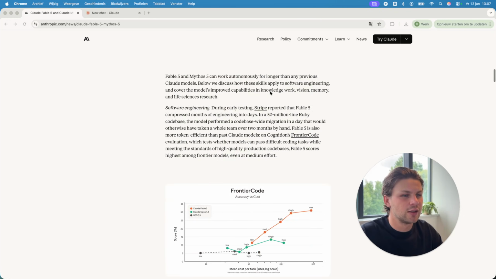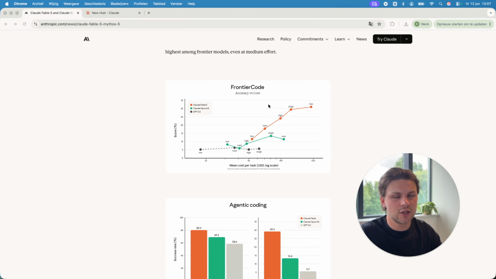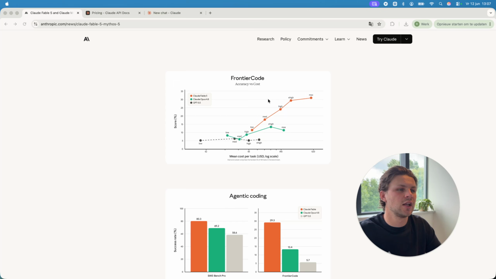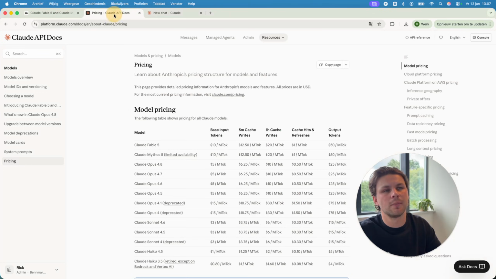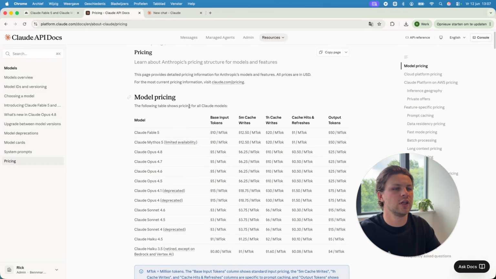And if we look at the difference between the frontier code with accuracy and cost, we can actually see that Claude Fable has a higher score on the accuracy. It is also a little bit more expensive. And we can see this clearly in this graph, but we can look at it better at the pricing models of the API.